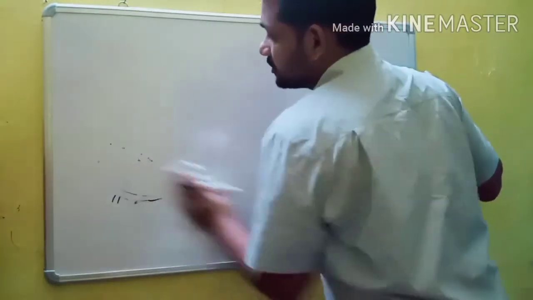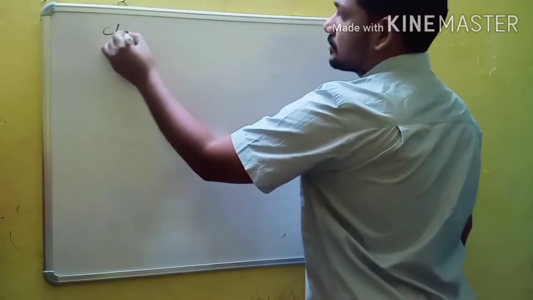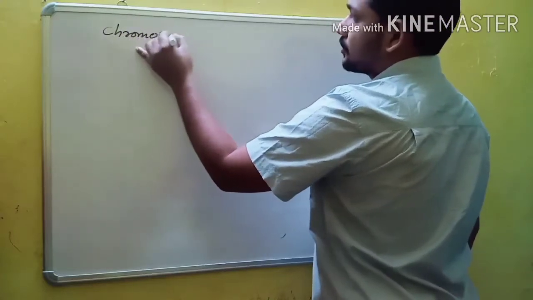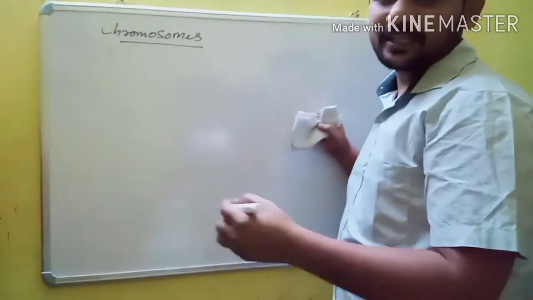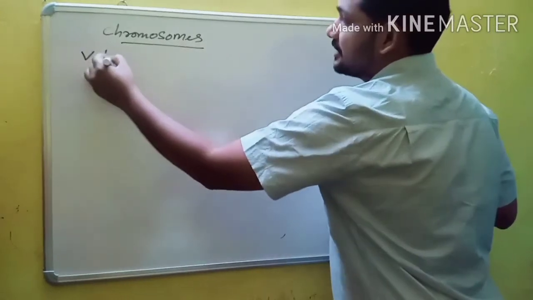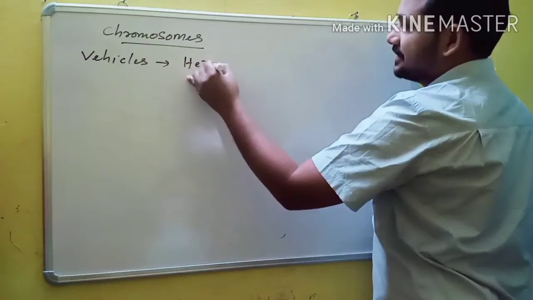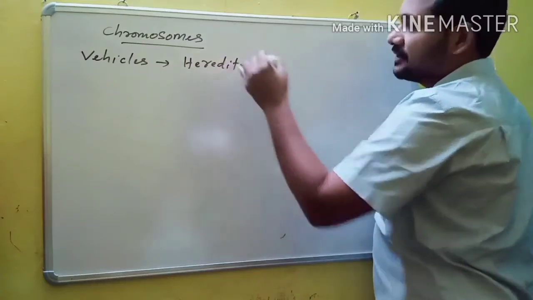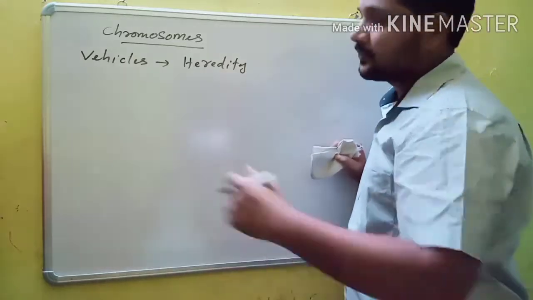So chromosomes are rod-like structures. They contain DNA, RNA, and proteins. And chromosomes are the vehicles of heredity, the vehicles of inheritance from one generation to the next.